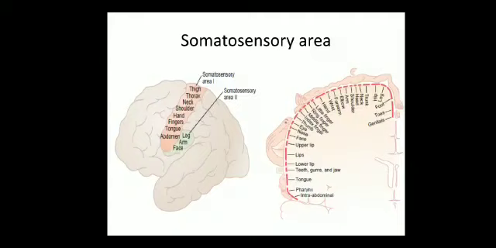Good morning. So, last class we learnt about the dorsal medial lemniscus pathway. In this, the nerve fibers entering the dorsal column pass uninterrupted up to the dorsal medulla.